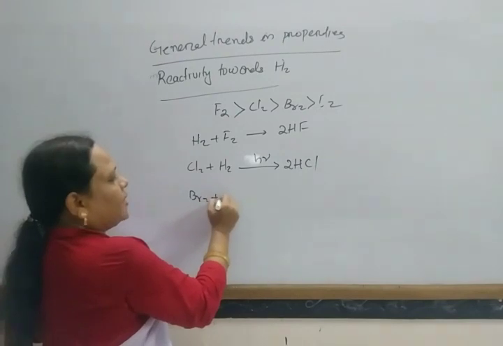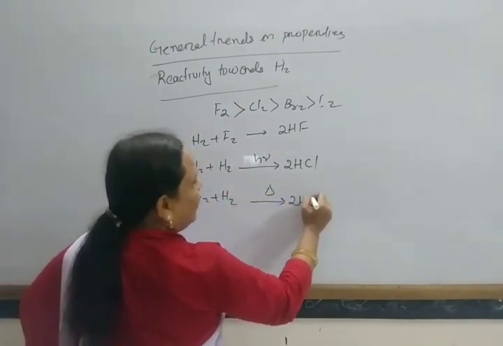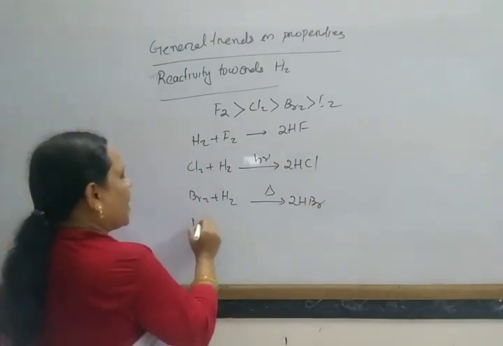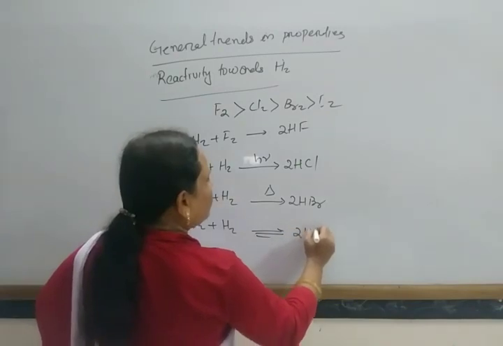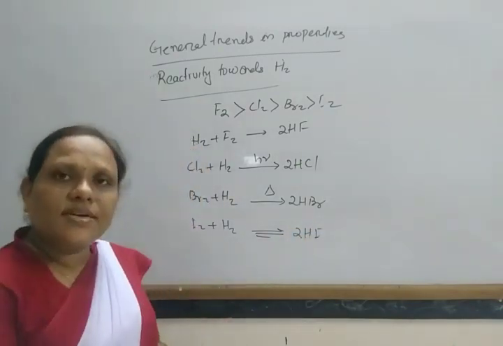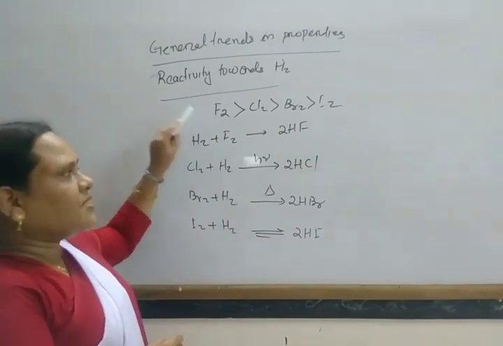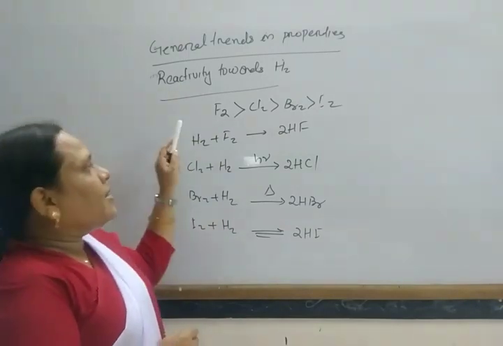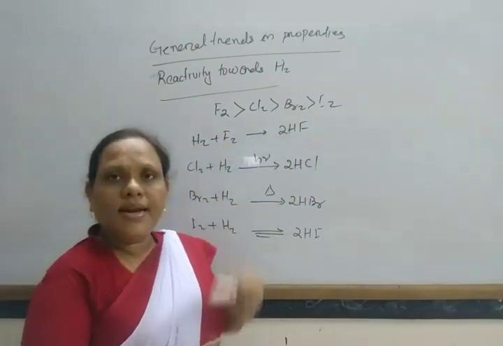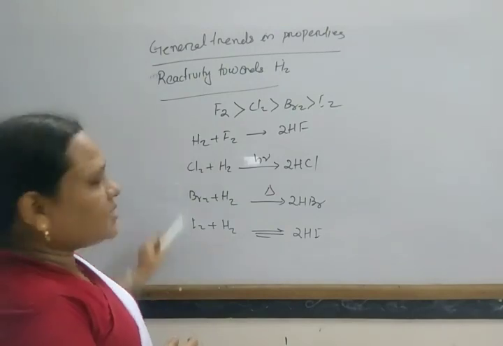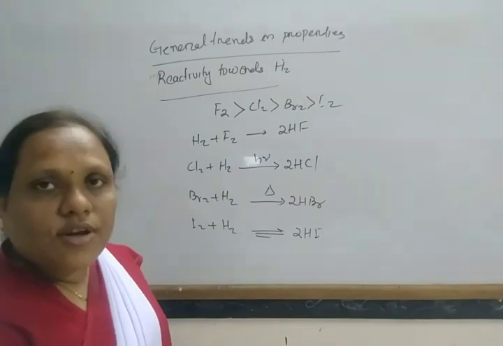Bromine reacts with hydrogen on heating to form HBr, and iodine reacts with hydrogen to form 2HI, which is reversible in nature. So the reactivity of halogens towards hydrogen decreases down the group: fluorine, chlorine, bromine and iodine. In this way they react with hydrogen and all form covalent compounds.